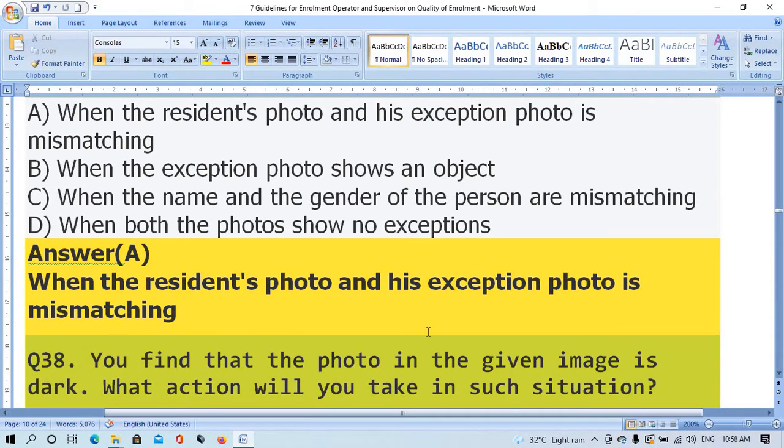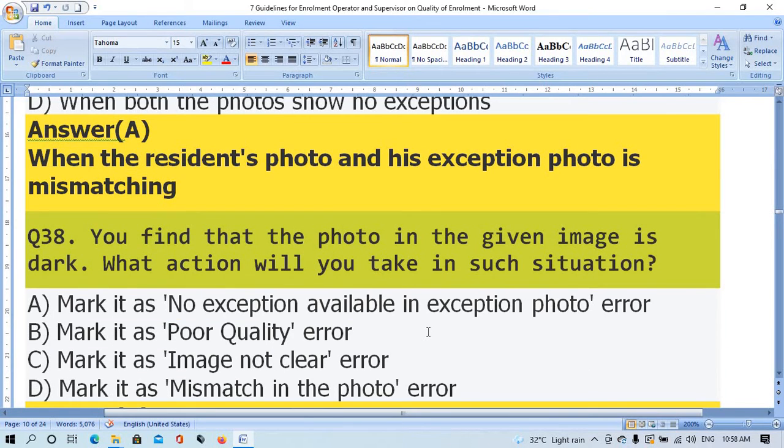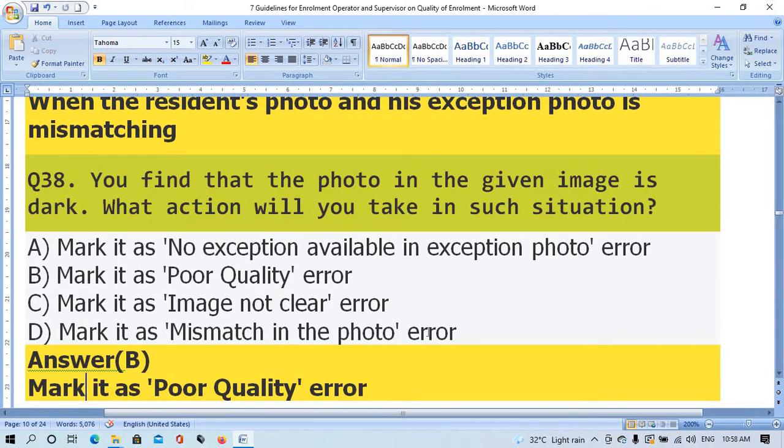Question number 38. You find that the photo in the given image is dark. What action will you take in such situation? Option A, mark it as no exemption available in exemption photo error. Option B, mark it as a poor quality error. Option C, mark it as an image not clear error. Option D, mark it as mismatch in the photo error. The right answer is option B, mark it as poor quality error.